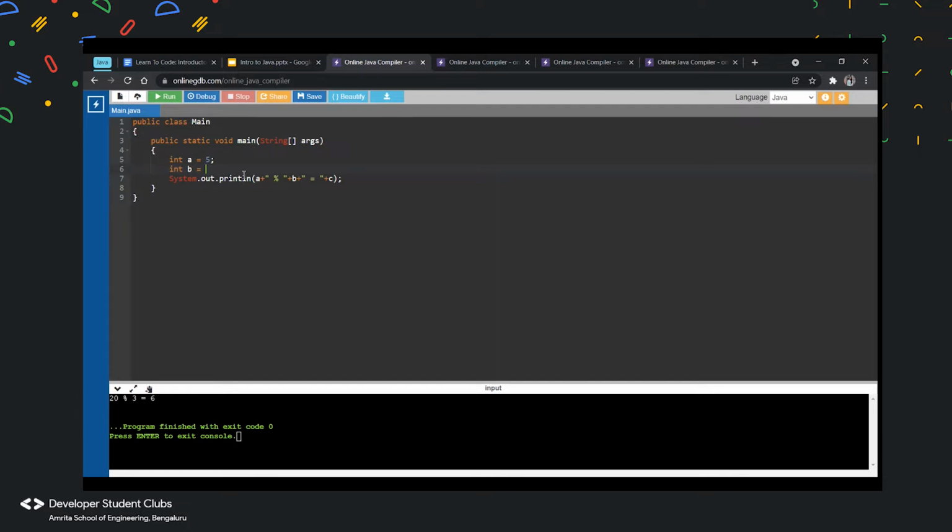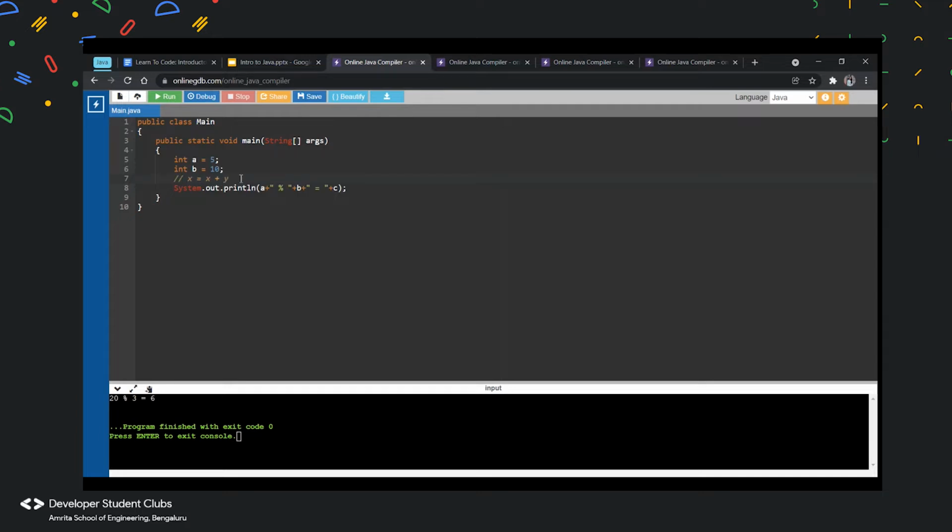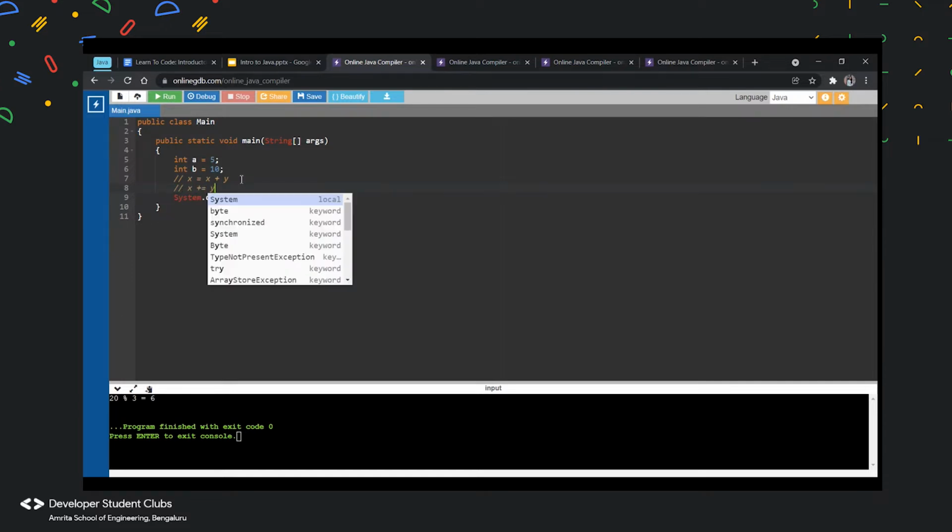So I will put this over here. I'll put b equal 10, and the basic example is x equal x plus y. I'm just showing you an example of what this means. Instead of us doing x equal x plus y, what I can do is x plus equal to y.